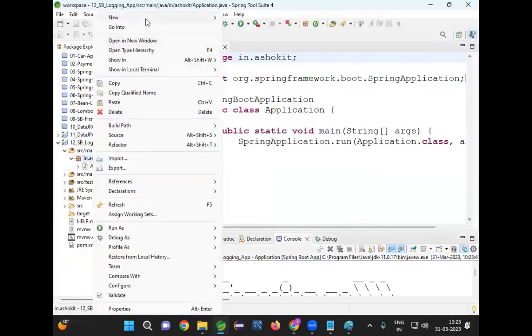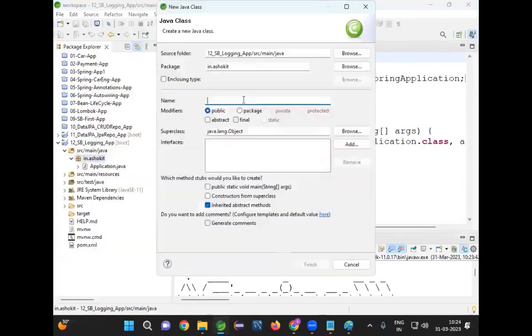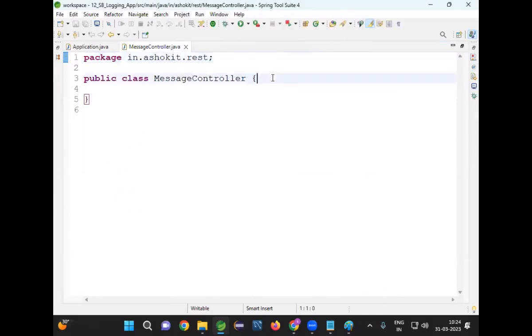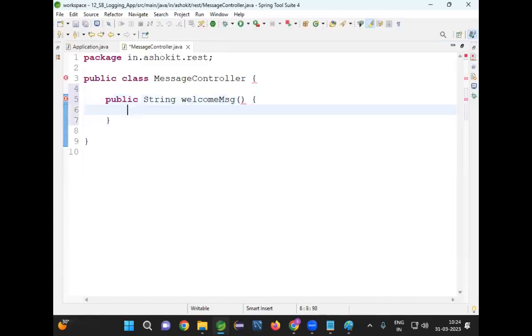I will create a new class, with the name MessageController, inside a package. Inside this class, I'm writing one method, public String welcomeMessage.